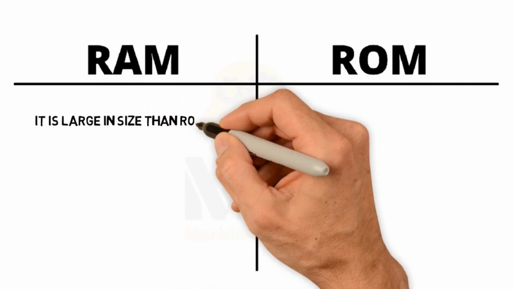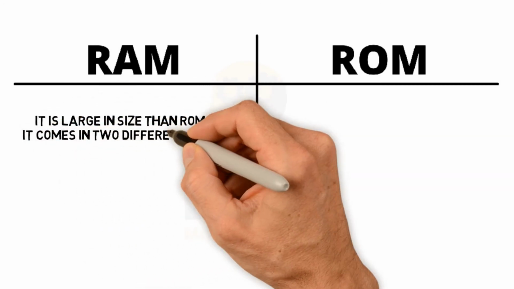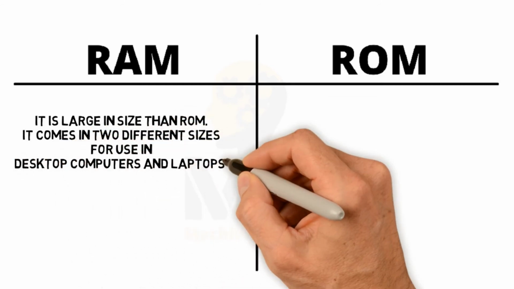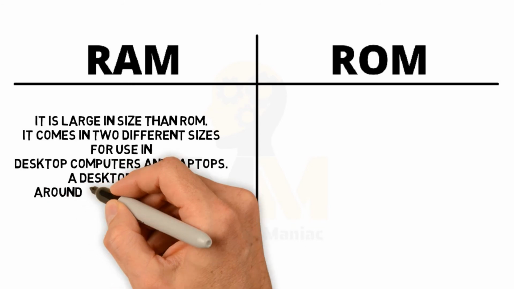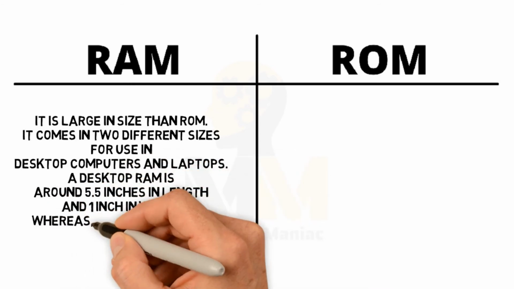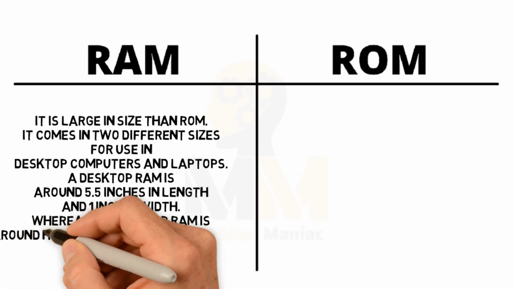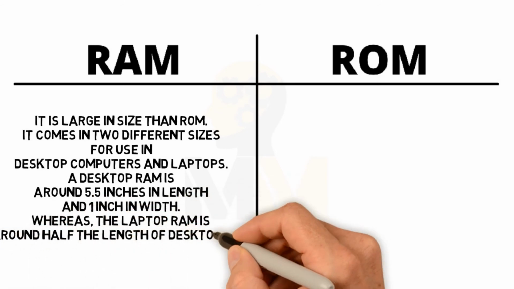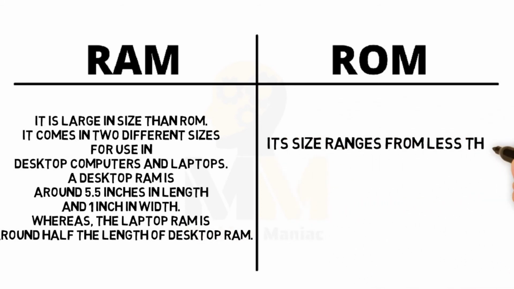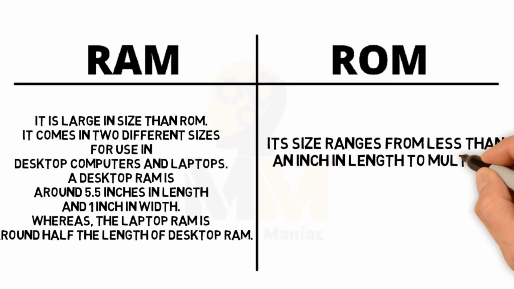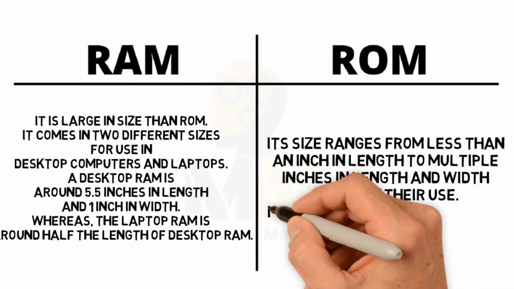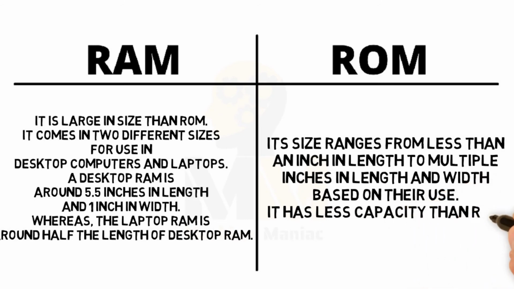RAM is large in size than ROM. It comes in two different sizes for use in desktop computers and laptops. A desktop RAM is around 5.5 inches in length and 1 inch in width, whereas the laptop RAM is around half the length of desktop RAM. ROM ranges from less than an inch in length to multiple inches in length and width based on their use. It has less capacity than RAM.